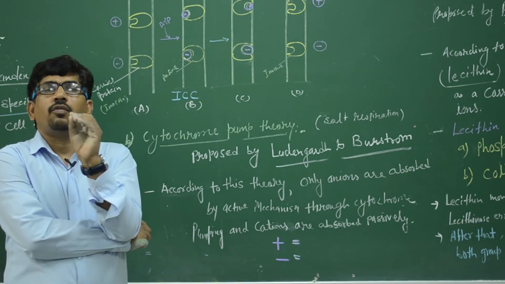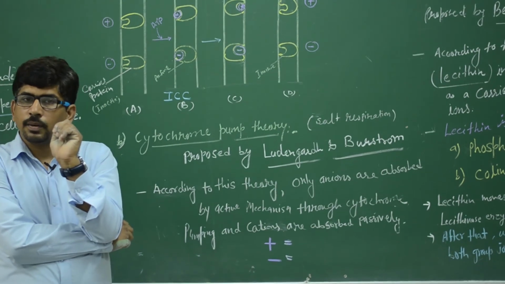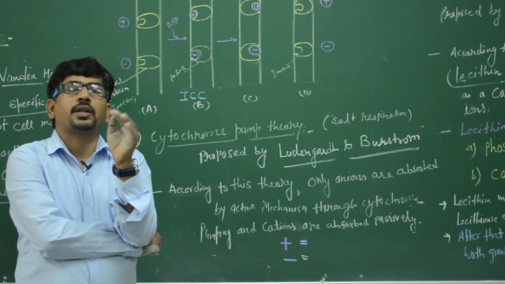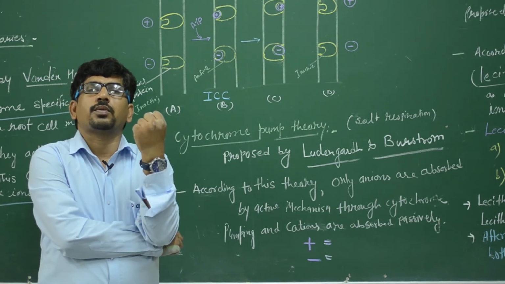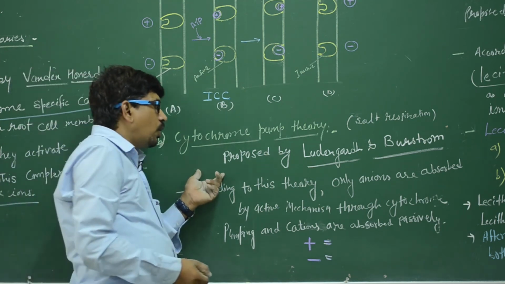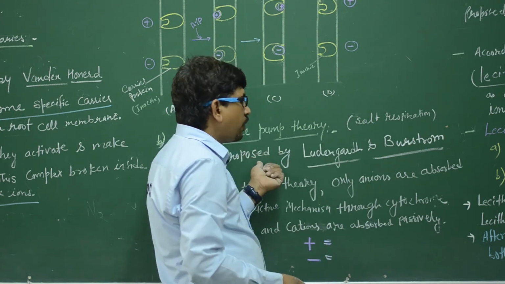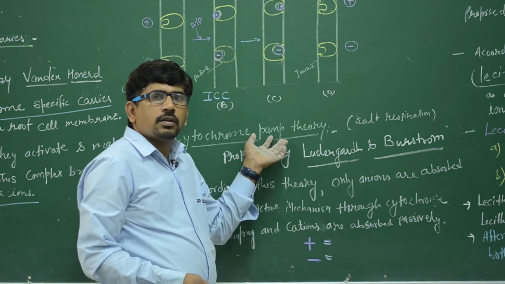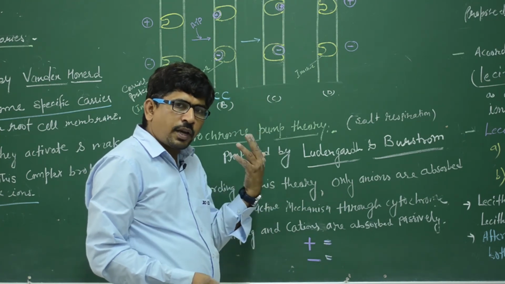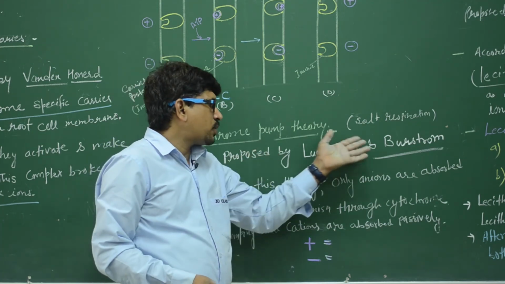The negative ion is absorbed by the active process and the positive ion by the passive process. Clear? This cytochrome theory is also known as the salt respiration theory. It represents the absorption of salts, and is utilized for halophytes. It is known as salt respiration because the rate of ion absorption is proportional to the rate of respiration. When the respiration rate increases, the rate of ion absorption increases. It was proposed by Lundegårdh and Burström.